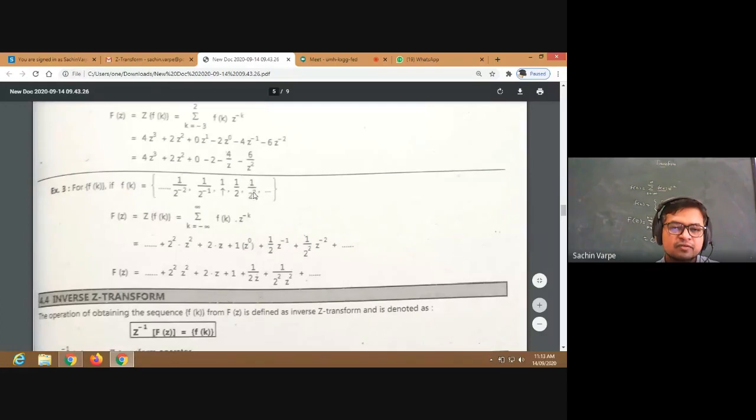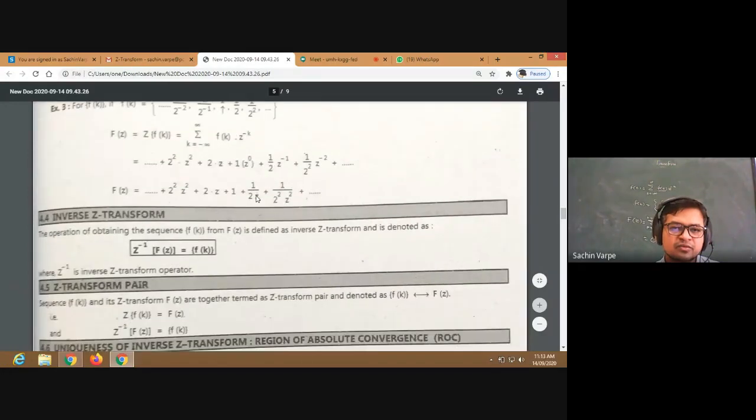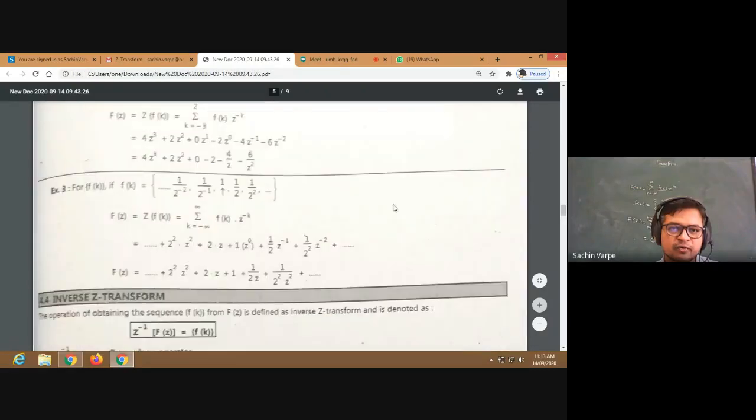Here this is the sequence given. That is very easy now to get the Z transform of such discrete points.